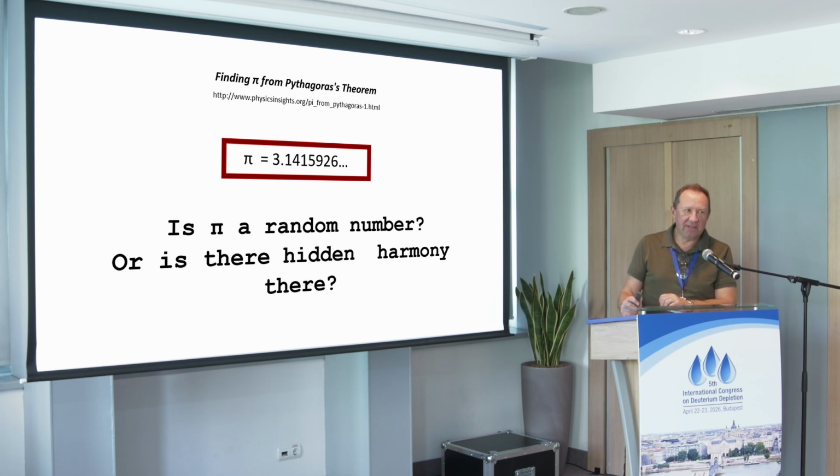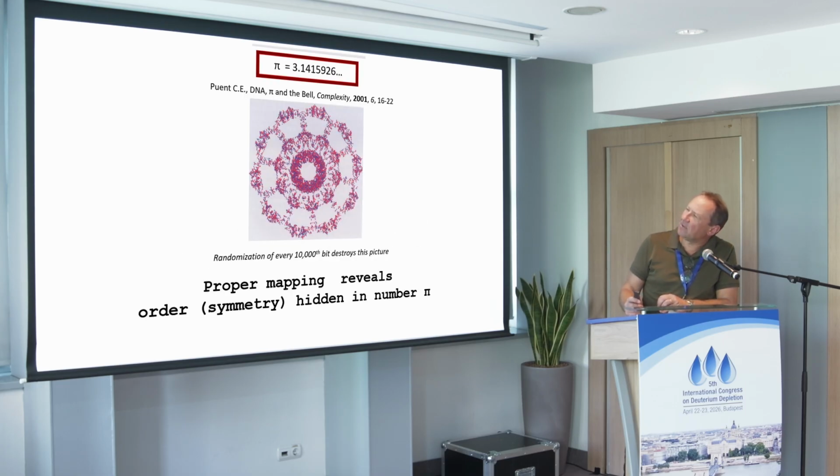And for a long time, people believed that pi is an irrational number, so the decimal expansion of pi is random. There are a number of papers published on how random the decimal expansion is. Until someone, our colleague, Professor Puent, found a mapping. He found a mapping that actually showed an order in that chaos. That's published in a journal called Complexity, 2001, 25 years ago.